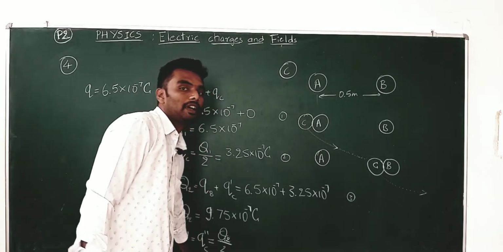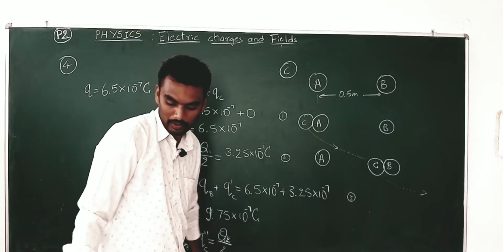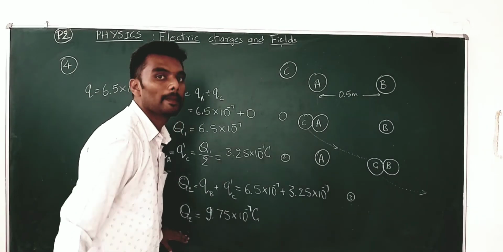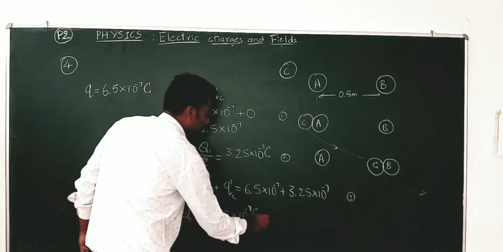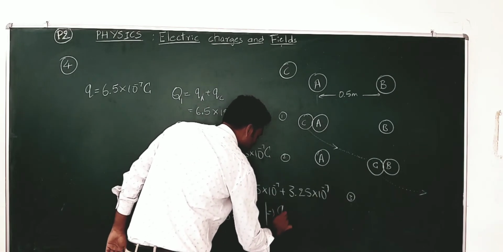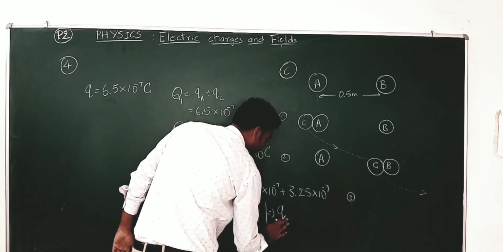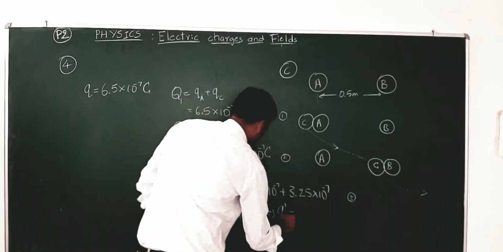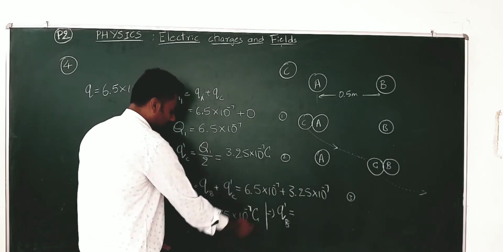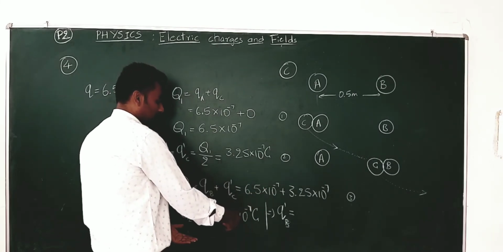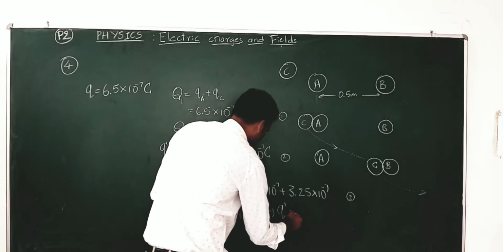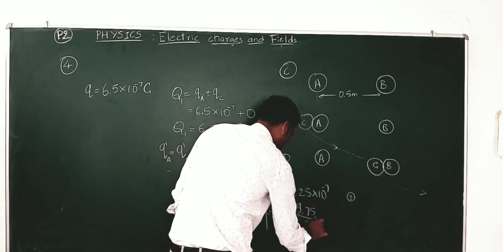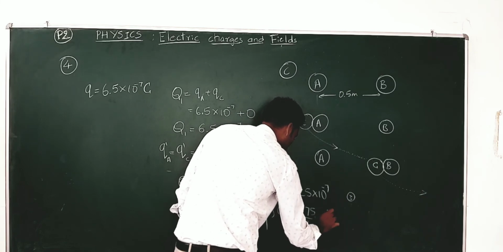Now this value, sorry, I don't think you can see this. Okay, so the new charge on C or B is what we are concerned with actually. QB dash is equal to half of this: half of this net is given to B and half of this is taken by C, which is 9.75 by 2 into 10 to the power of minus 7 coulomb.